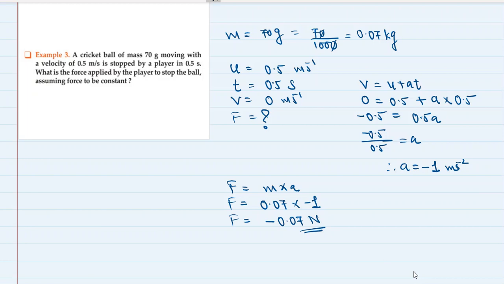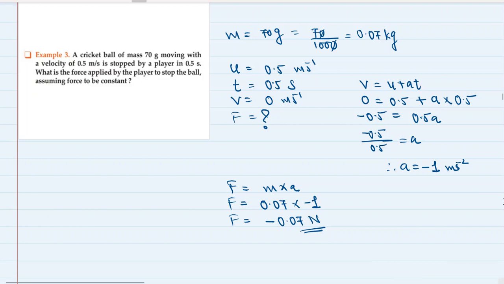What is the force applied by the player to stop the ball? I think the player is applying positive force because he is applying force and he is stopping the ball. So the force exerted by the player will be positive, right?